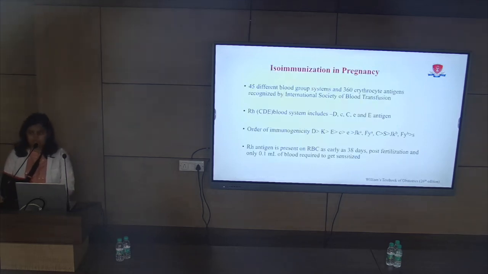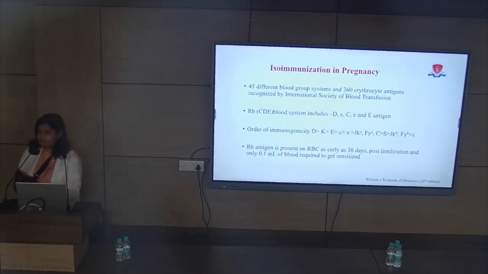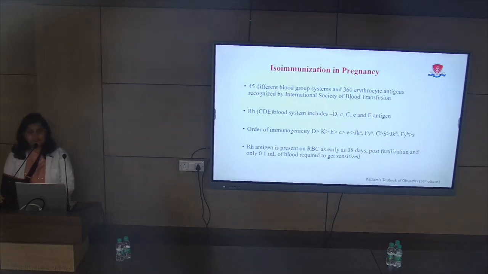Just to recapitulate, what is isoimmunization? Anyone? Isoimmunization refers to the formation of antibodies in an individual against the foreign antigen of another individual belonging to the same species. The Rh blood group system, which is also called the CDE blood group system, has around 50 antigens, but these 5 are the major ones.